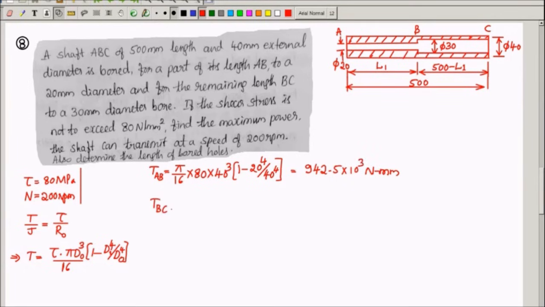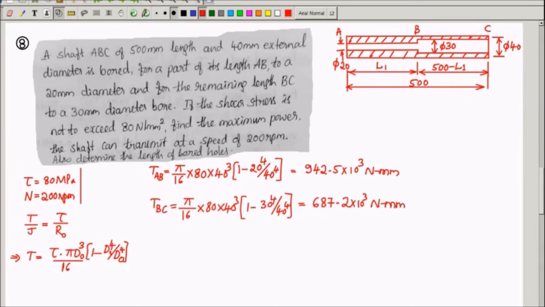Similarly, if I apply it for the portion BC, what it becomes is pi by 16 into 80 into outer diameter, which is also same for the portion BC. But the only thing is inner diameter changes. So 1 minus 30 power 4 by 40 power 4. This you calculate, it comes out to be 687.2 into 10 power 3 Newton millimeter.